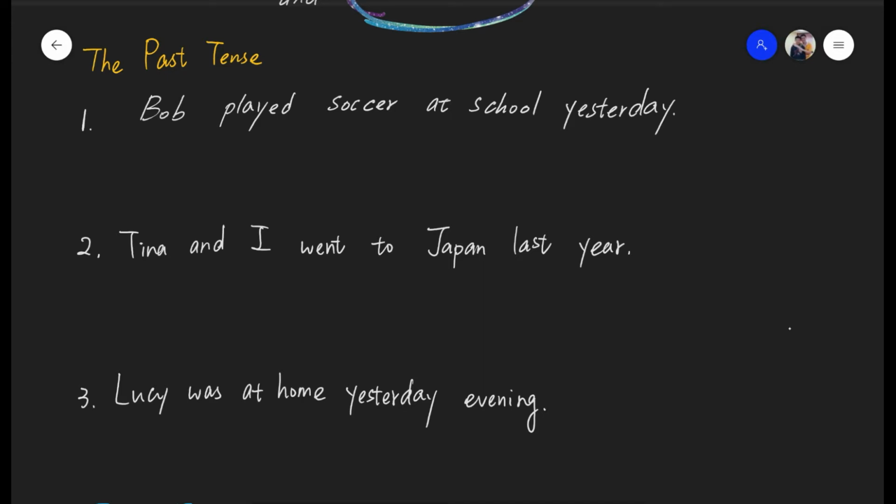我们首先来看过去式，那请利用这个时间，或是暂停一下，把那个问题都先写下来。Alright? 记得要暂停哦。So now let's talk about how to rewrite these sentences into yes-no questions. Let's take a look at the first one. Bob played soccer at school yesterday.